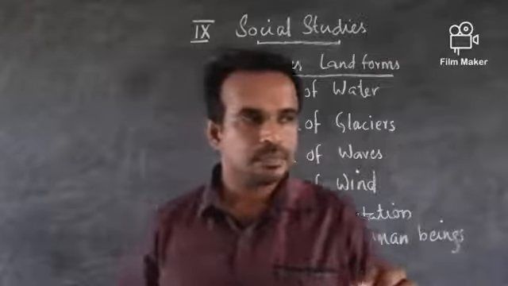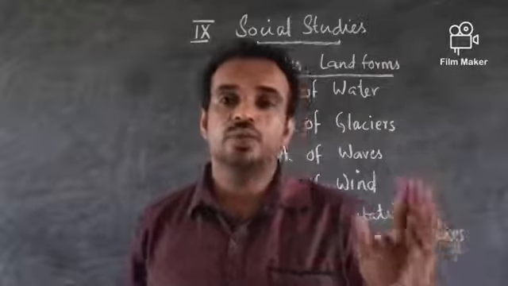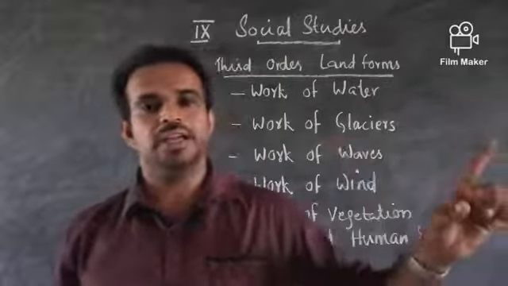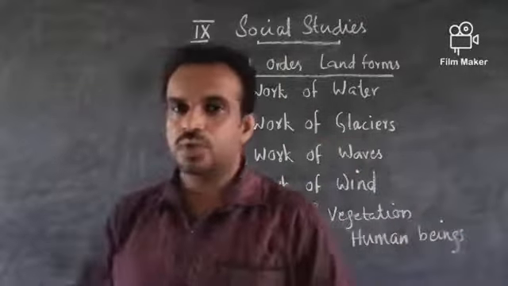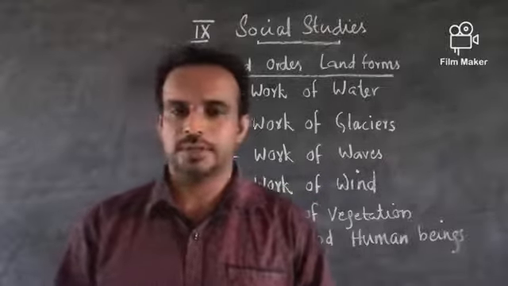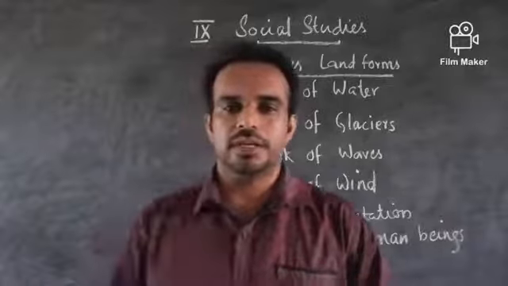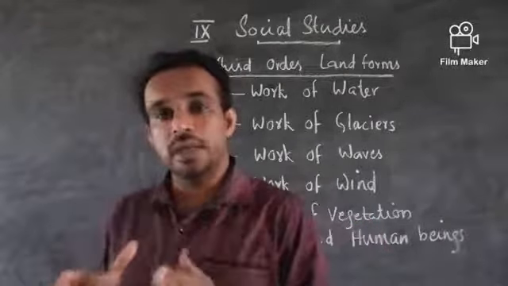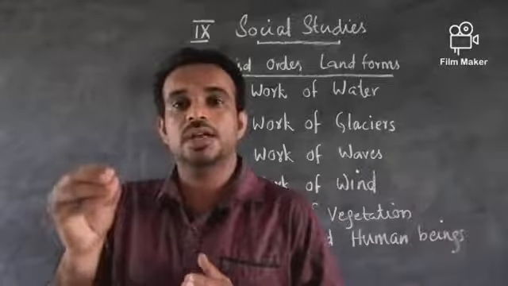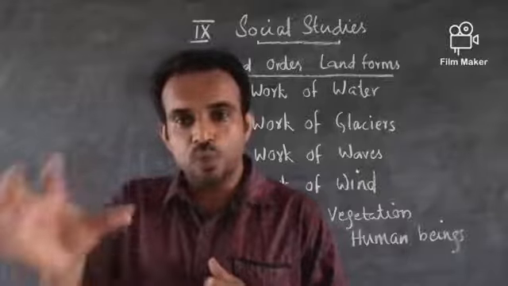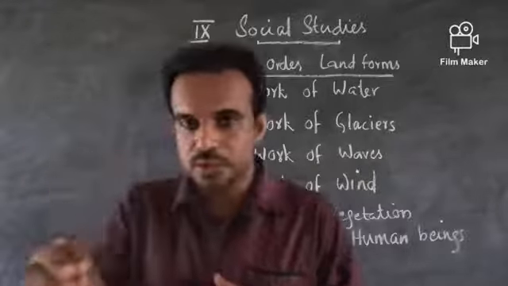And while it is moving from the high areas to the low areas, it also carries things along with it, which is what is called silt or debris. Once the glacier reaches the warm areas, it starts melting, and melting means it changes to water.